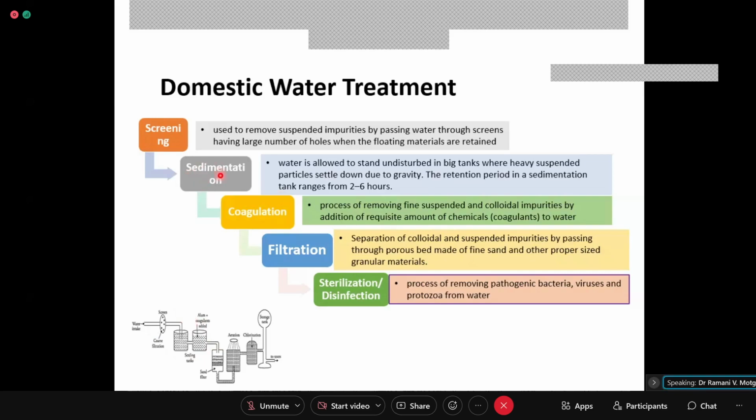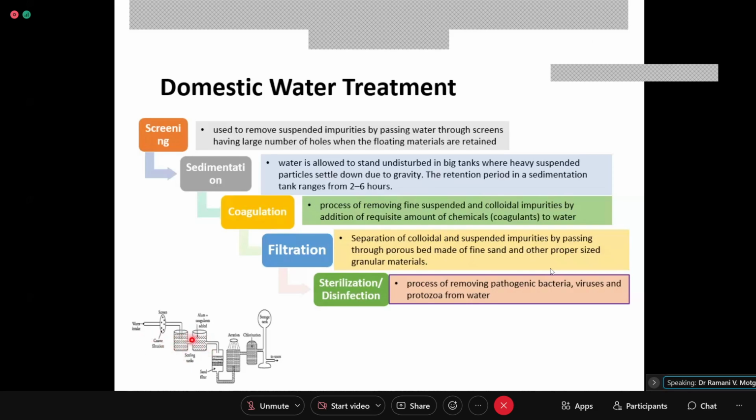So the second step is sedimentation. Now in sedimentation, water is allowed to stand still, undisturbed, and due to gravity the suspended particles, which are large enough, settle down. But there are still smaller and finer particles which do not settle due to gravity when the water is allowed to stand still.